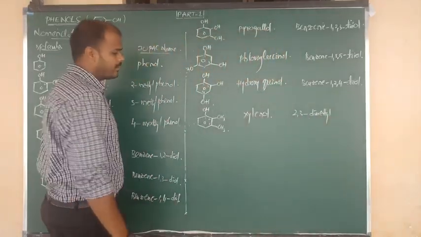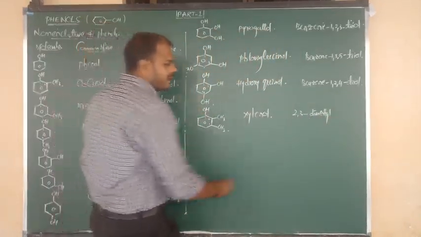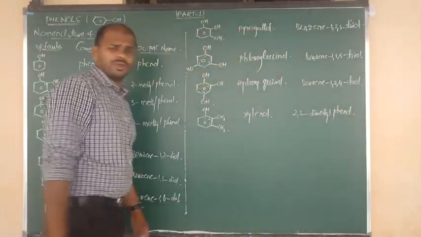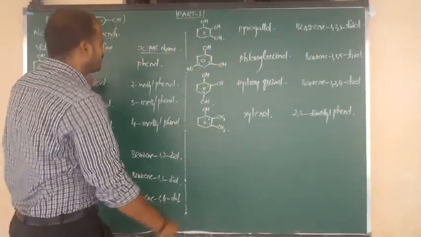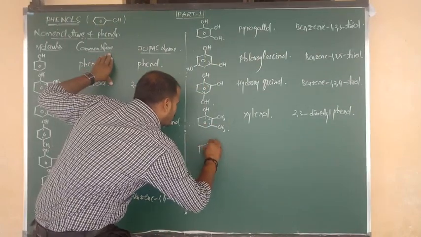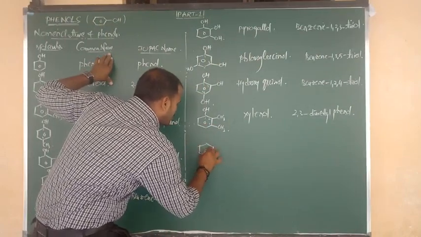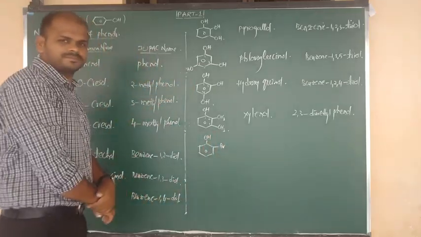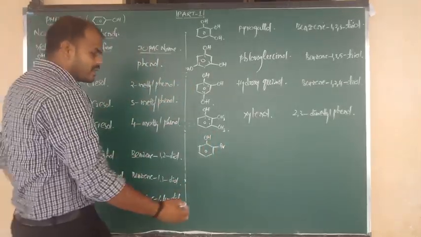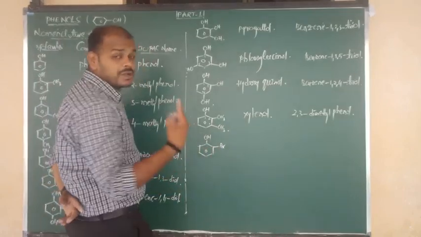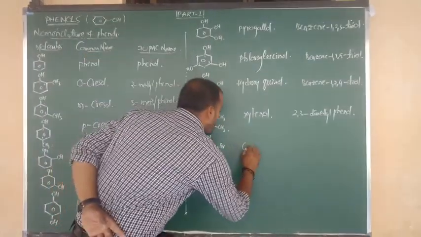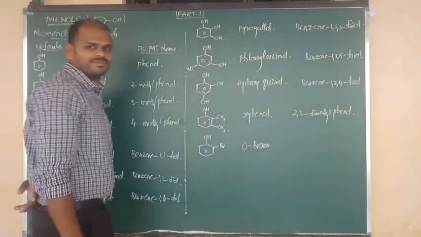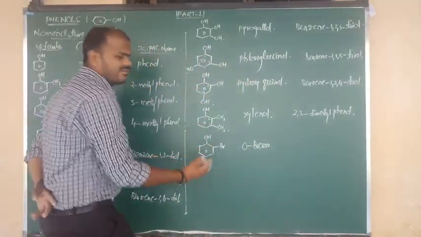Side chains are covered. Remaining is benzene bonded to OH, so simply we can say phenol. Try to remember the common name. Good. Next compound I am going to show you. Benzene bonded to OH, and at the ortho place Br. What is the name? At the ortho place, what group is there? Br is there. So the common name is ortho-bromo, and the remaining is nothing but phenol.